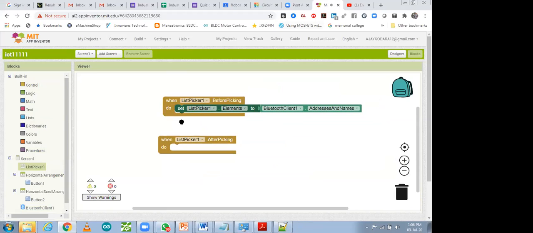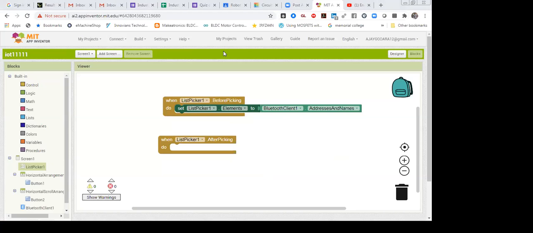So what do we have to do in after picking? Before picking and after picking: when you are going to select your Bluetooth module, before selection, what should happen?